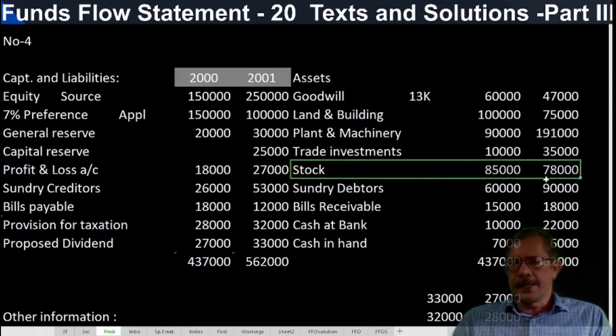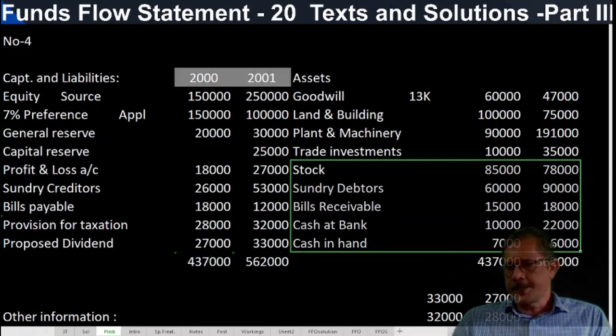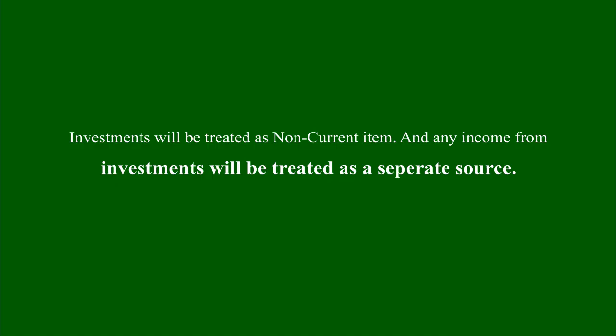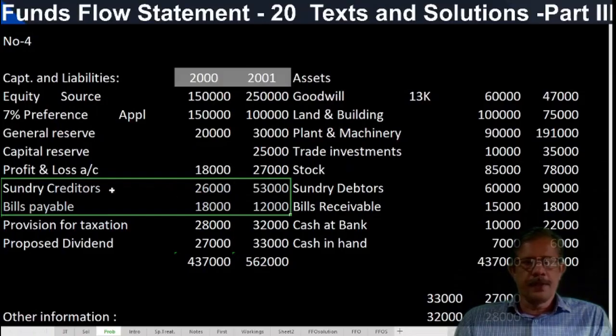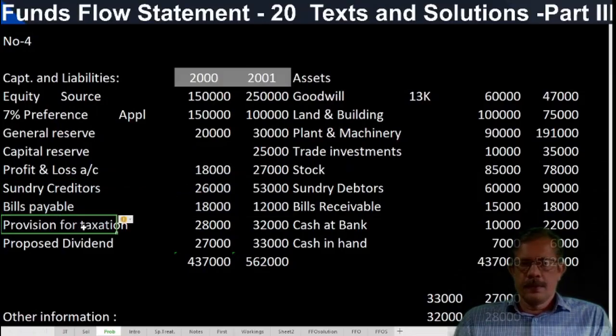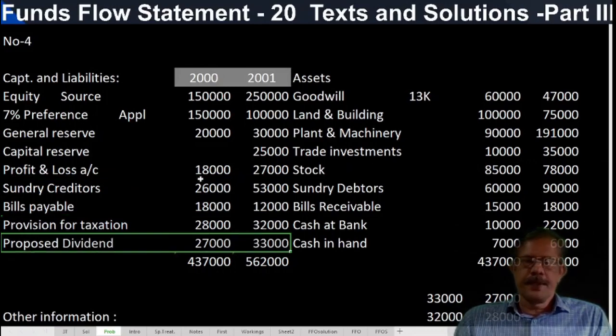Stock, sundry debtors, cash at bank, cash in hand. Current assets are taken directly to the schedule of changes in working capital. Here current liabilities: what are all the current liabilities we are taking? Sundry creditors, bills payable, provision for taxation, proposed dividend.